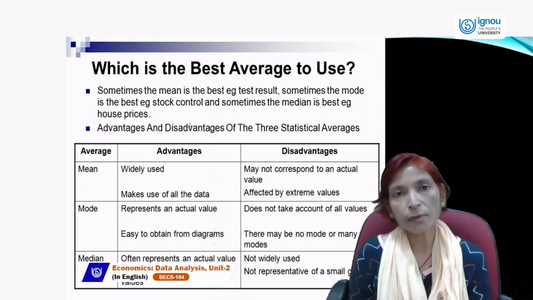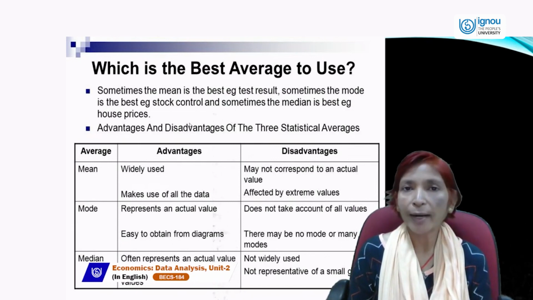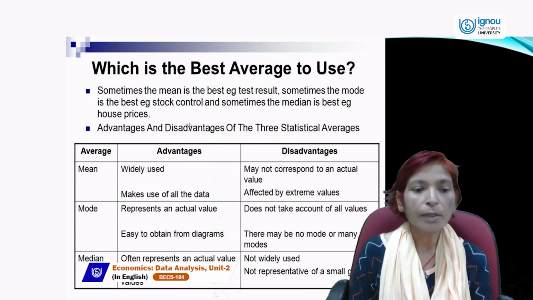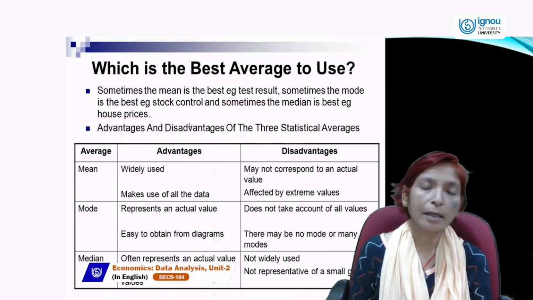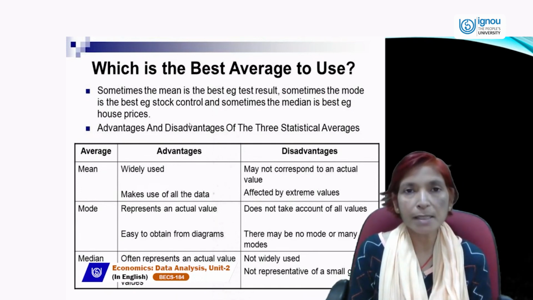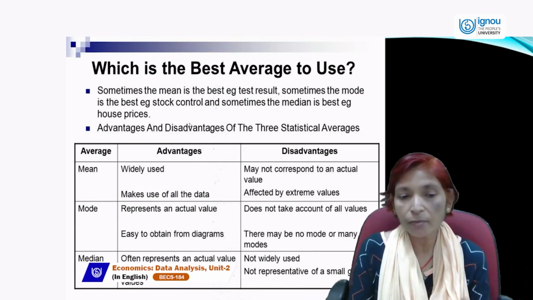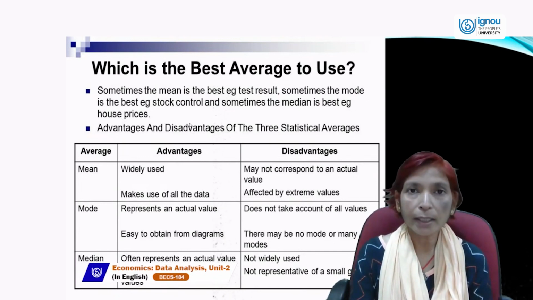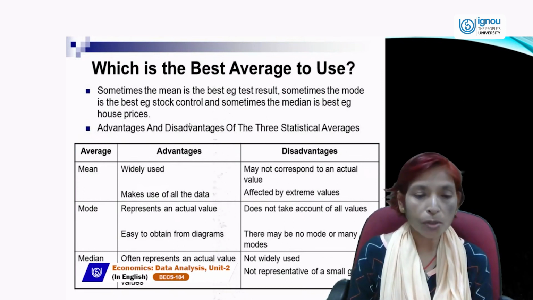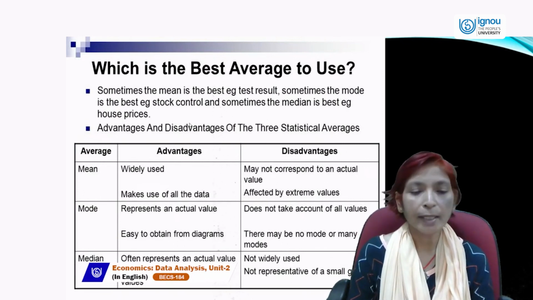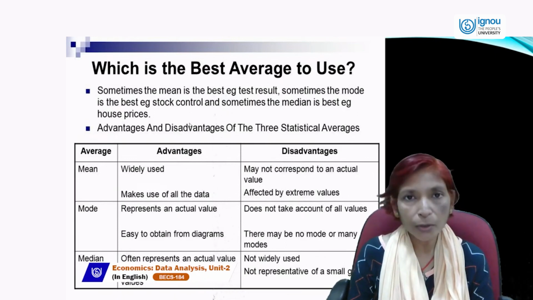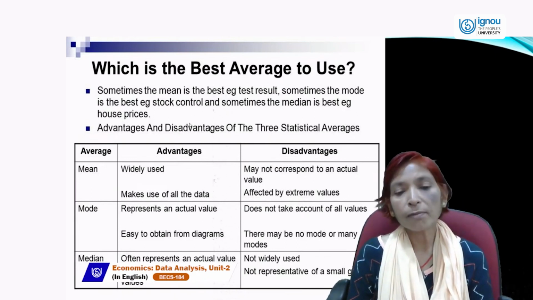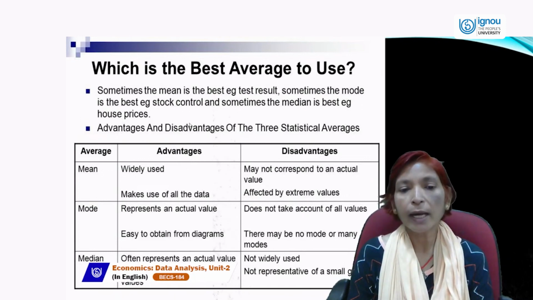So the advantages of mean, median, and mode: mean is widely used, and mean is based on all observations. Mode represents an actual value and is very easily calculated, or we can express it with the help of a diagram. Median is also very easily calculated, and it shows the actual value, and it is not affected by extreme values. But the disadvantage of mean is that it may not correspond to an actual value.